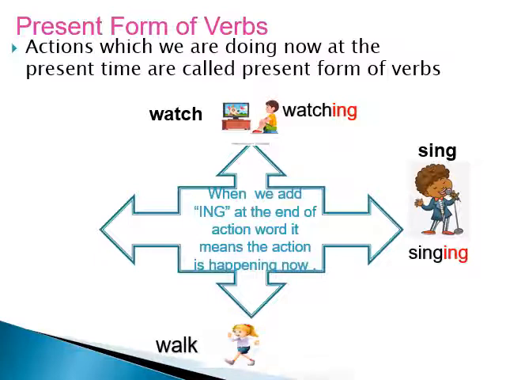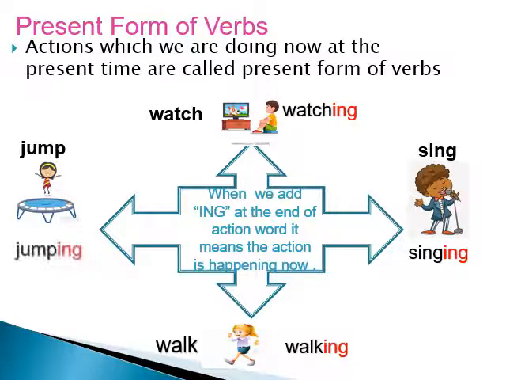Walk, if we add ing, it becomes walking. It means the walking is going on, the girl is walking and jumping. So this form of verb is called present form of verb, in which the action is going on.